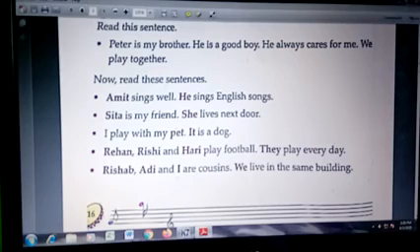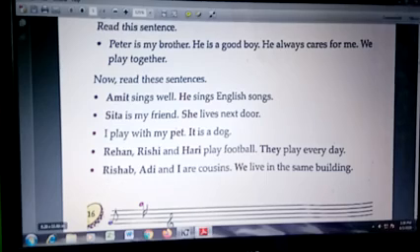Let us see the previous sentence. Rehan, Rashi, Hari: we are talking about these three persons, so we used they.